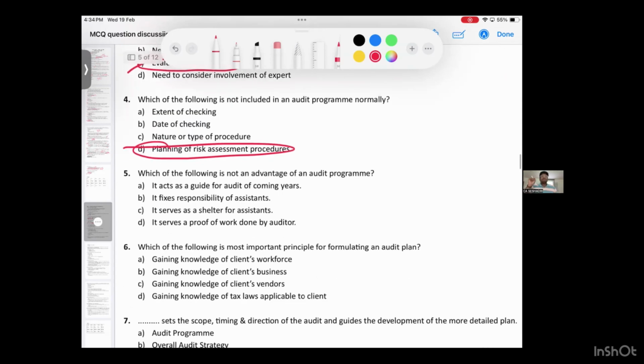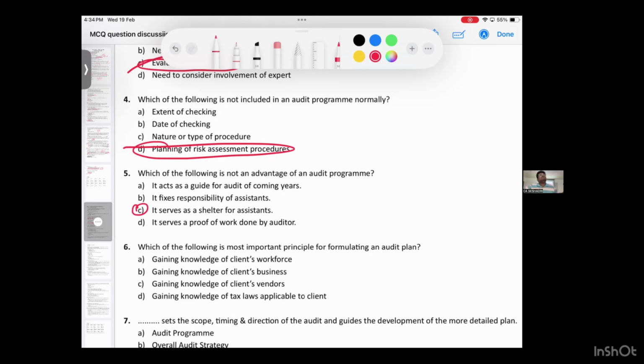Fifth question, which of the following is not an advantage of audit program? It acts as a guide for future audit. Yes. It fixes responsibility. Yes. It serves as a shelter. That is the disadvantage. It serves as a shelter, what does that mean?